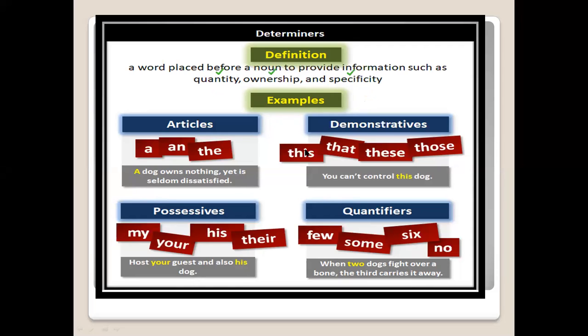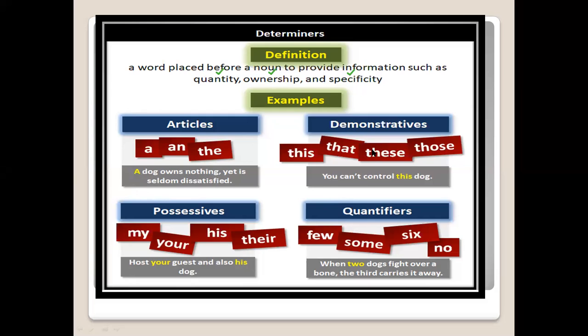The types of determiners are articles, demonstratives, possessives, and quantifiers. Okay, so this is very clear. Articles we have studied, they are a, an, and the. A dog owns nothing, yet it is seldom dissatisfied. A dog is talking about dogs in general, a general thing. ठीक है, 'the' होता तो अलग सेंस आ जाता.